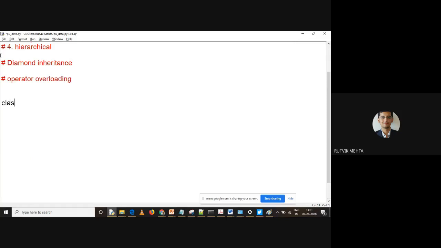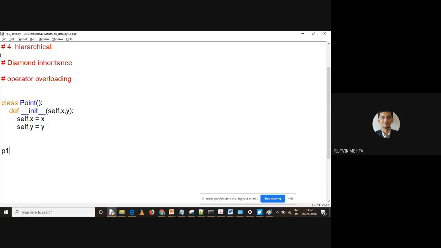So I'm going to create a class called point, and let me create a constructor for it. Init, and let me say self, comma x, comma y. So point is nothing but a 2D point, which will have two coordinates, the x coordinate and the y coordinate, and you can initialize the values like this. Okay, and let me create two objects of this class.